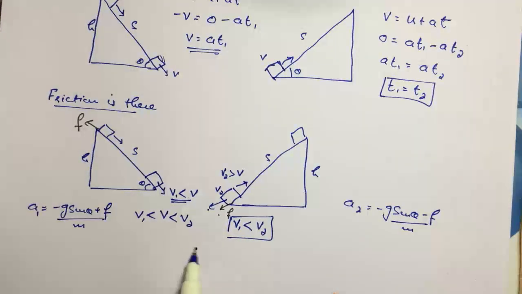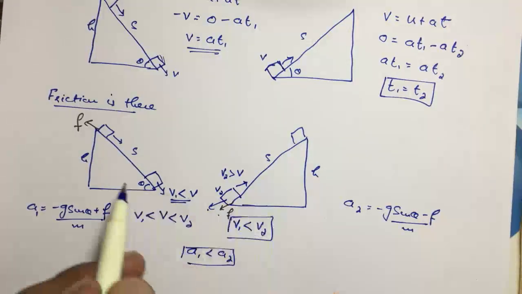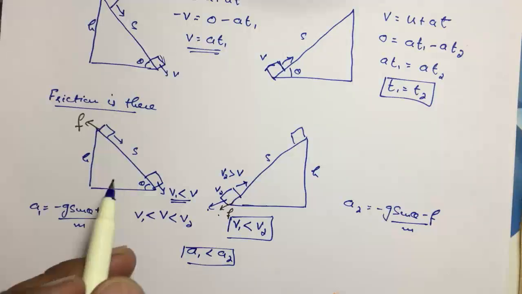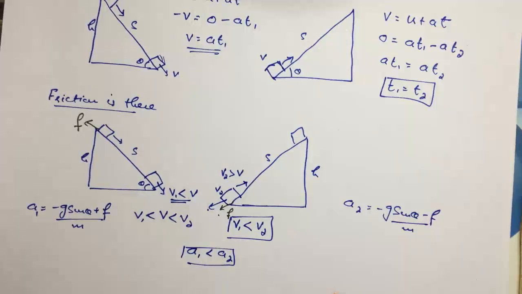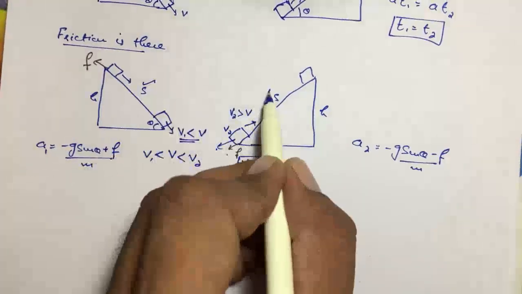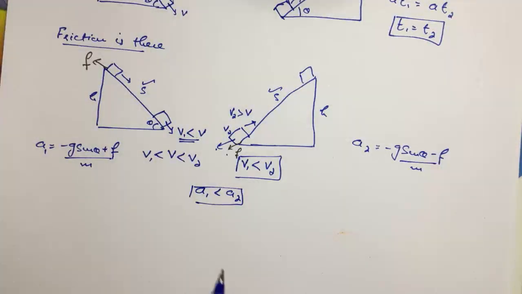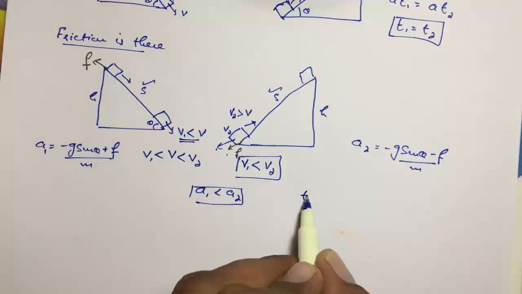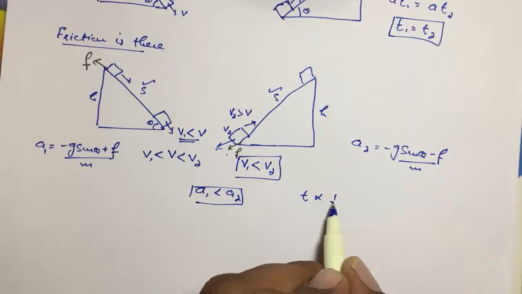So acceleration a1 is less than a2. If accelerations are different and the paths are the same, time is inversely proportional to acceleration.